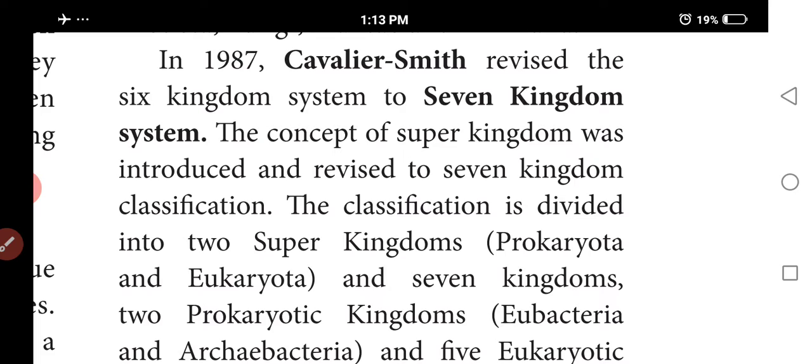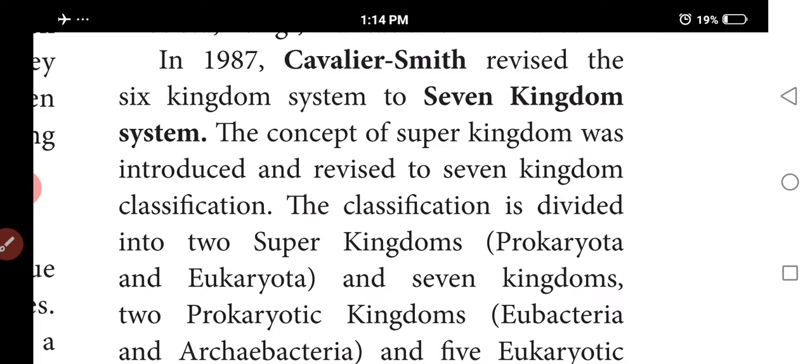So you know the classification in the ancient period. The earlier classification is 2, the ancient classification is 5, and the Aristotle classification is the first one. Likewise, first, 2, 3, 4, 5, 6, 7. So the sixth system of classification is the Cavalier-Smith classification. It can be altered to this seven kingdom classification.